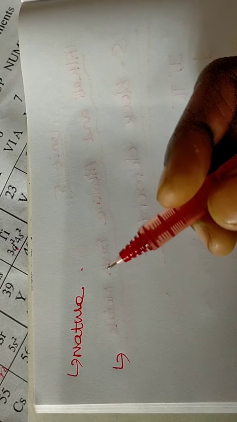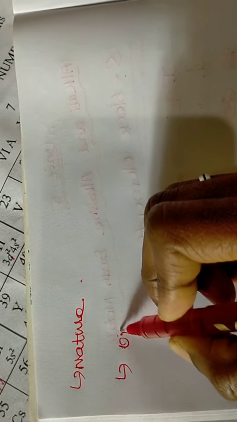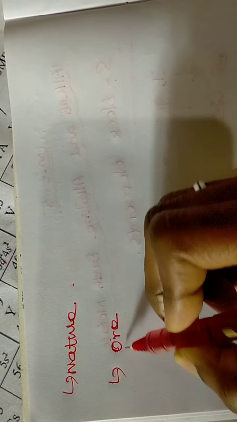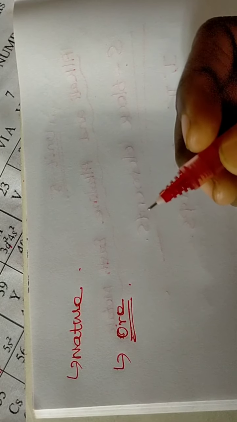We find them in association with other metals, so we find these alkali metals as ores.